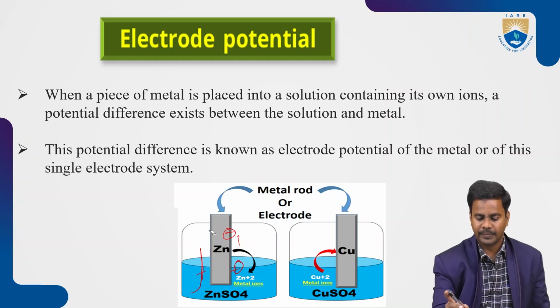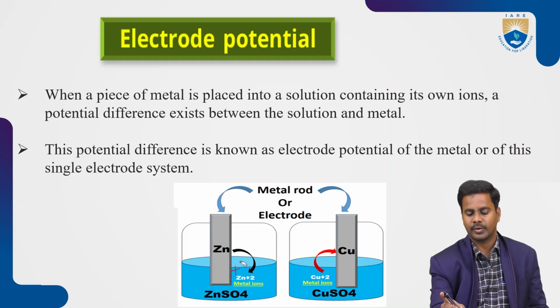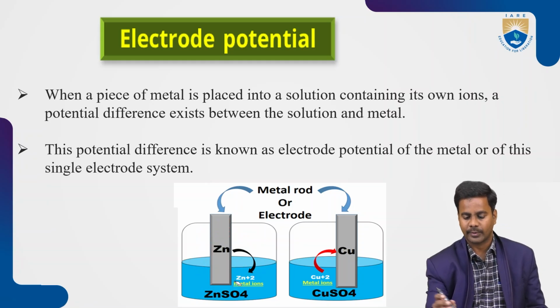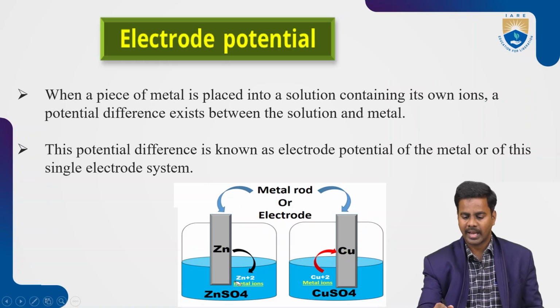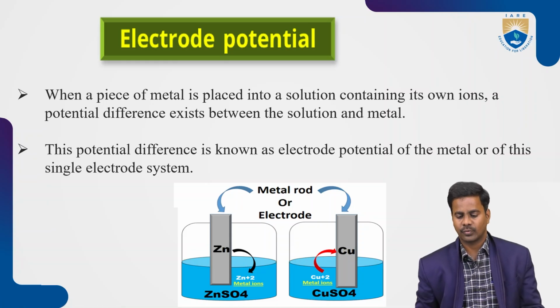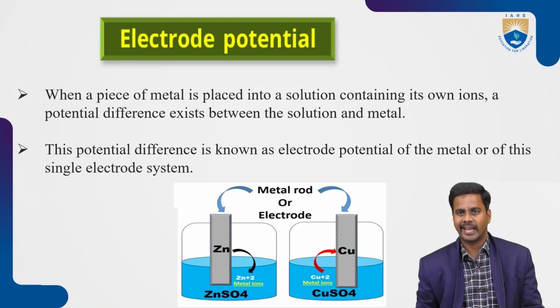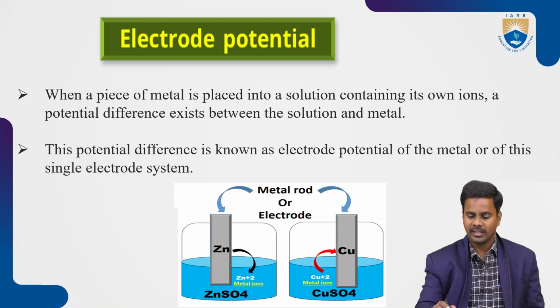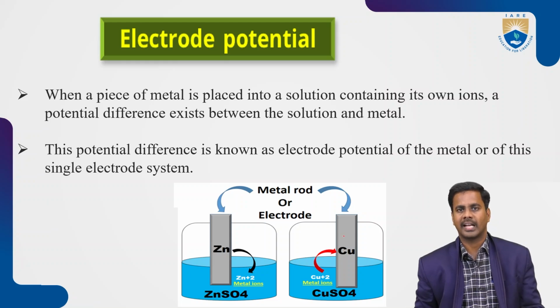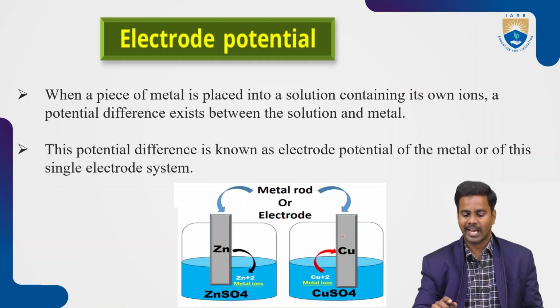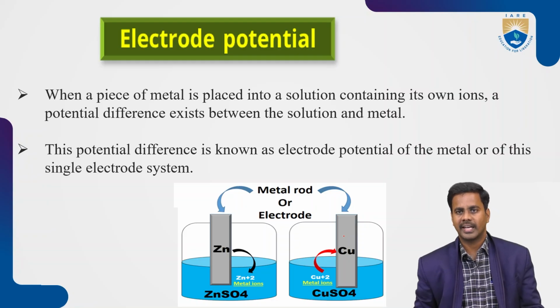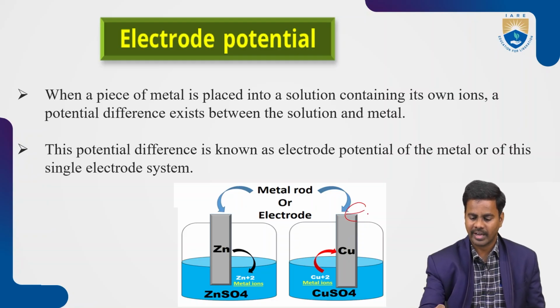Similarly, one more electrode I am going to take, that is the copper electrode. The copper electrode is placed in its own solution of copper sulfate. After some time, copper gains electrons. Why? Because the nature of copper is cathodic. That's why reduction takes place on the surface of the cathode.